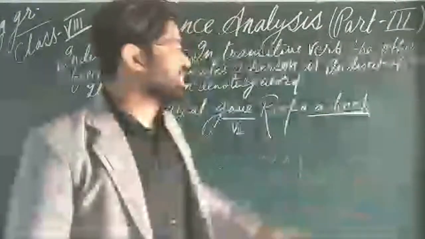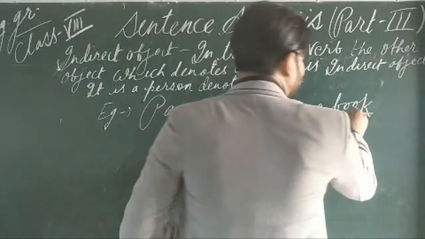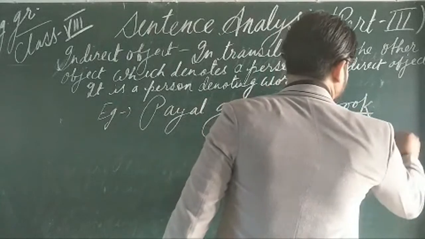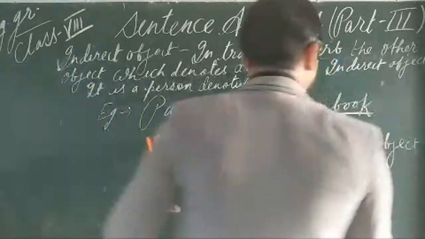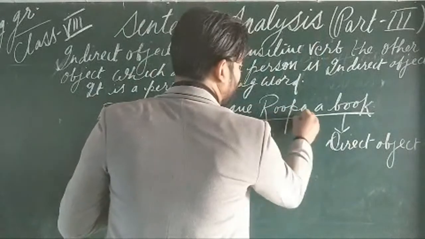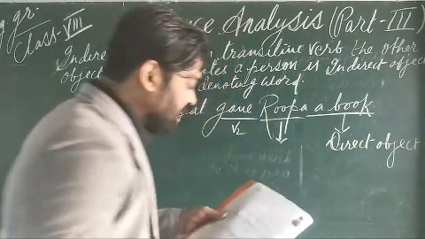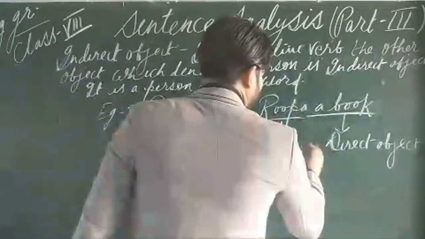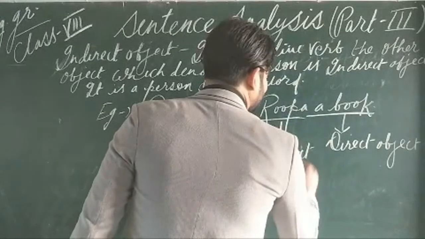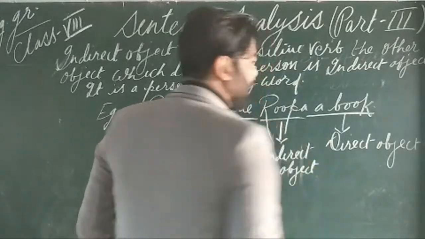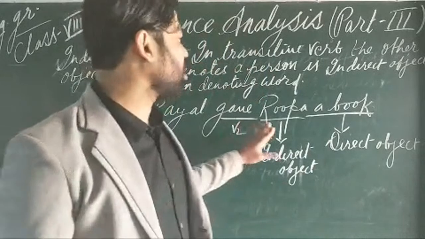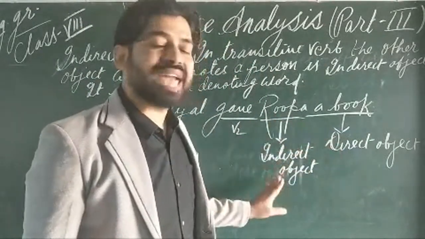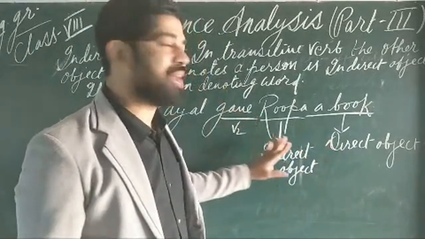A book is a thing, a substance, so you can say this one is the direct object. And Rupa is the name of a person, so you can say that Rupa is the indirect object. So I think from the example it is quite clear to all of you how you will be able to identify or recognize in a sentence where there is a direct object and where there is an indirect object. Remembering the definition will help you a lot.